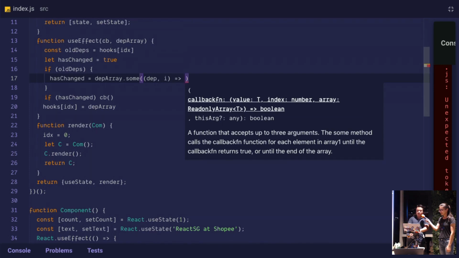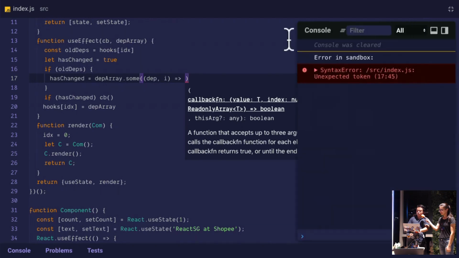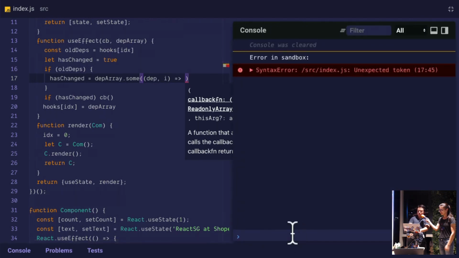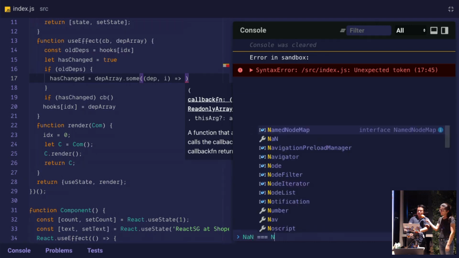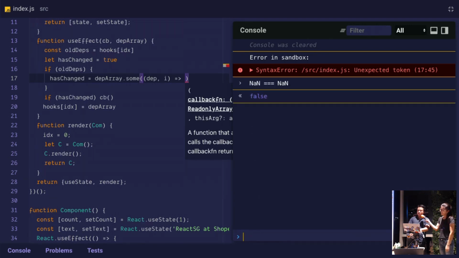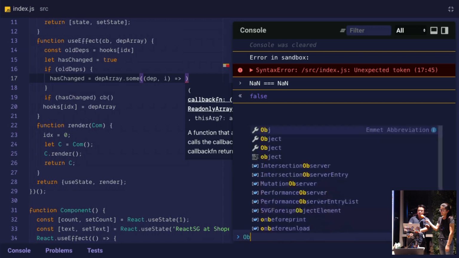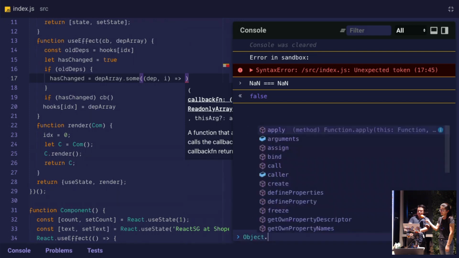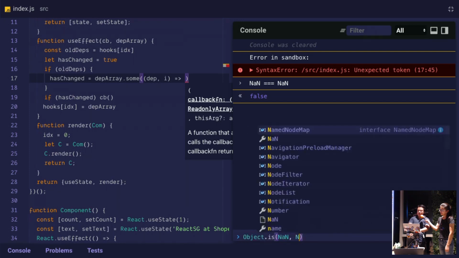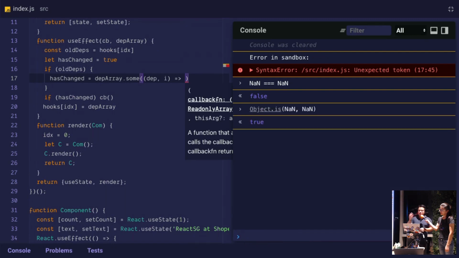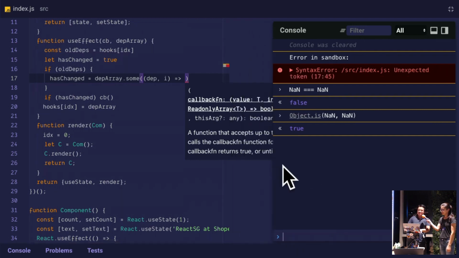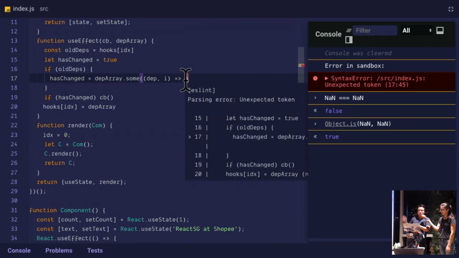So here I'm going to compare them, and I'm going to use Object.is instead of triple equals. For those of you who don't know, NaN triple equals NaN, that is false, correct? And Object.is of NaN and NaN, that is true. So this is slightly better in case any of your dependencies ever become NaN, which never happens, but whatever. That's just what React uses internally because of this reason, and because JavaScript is weird.